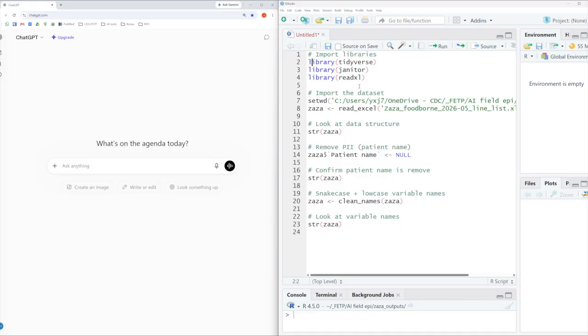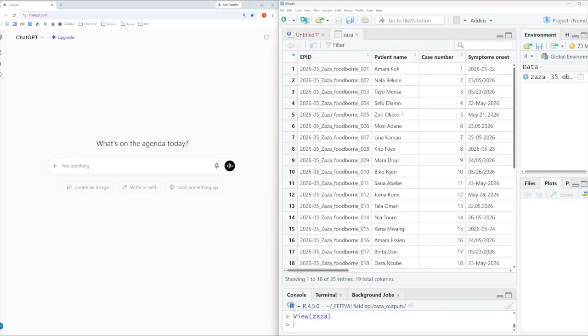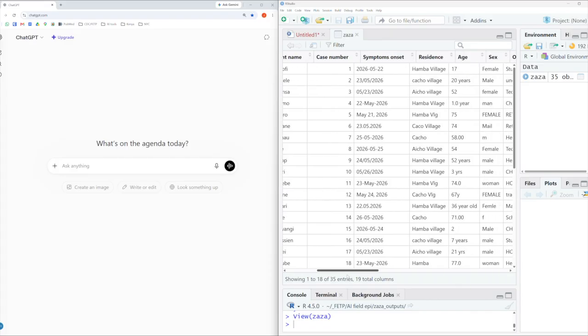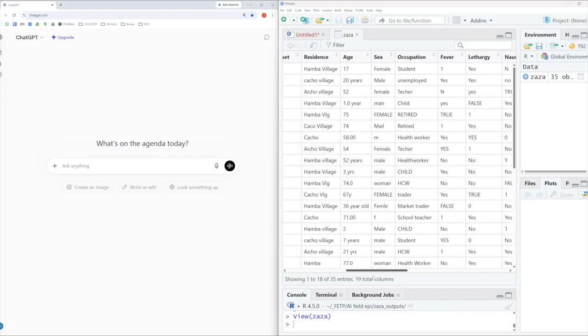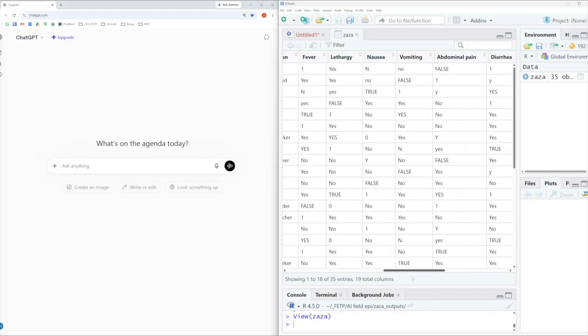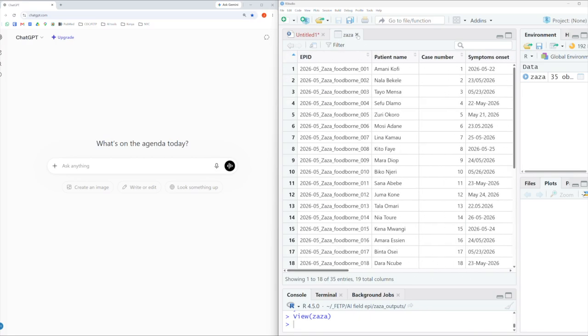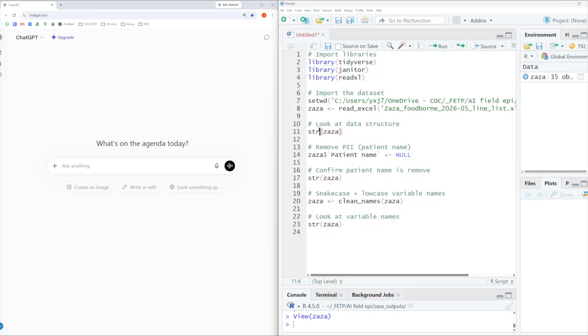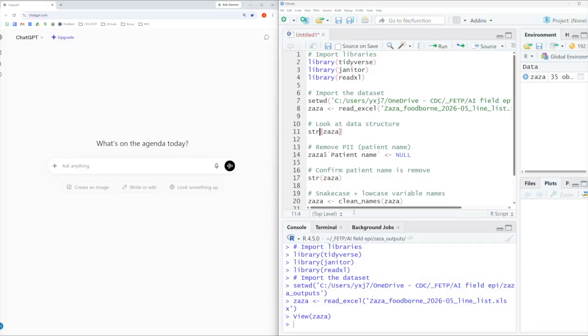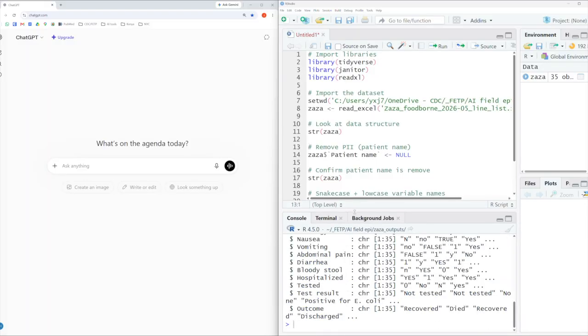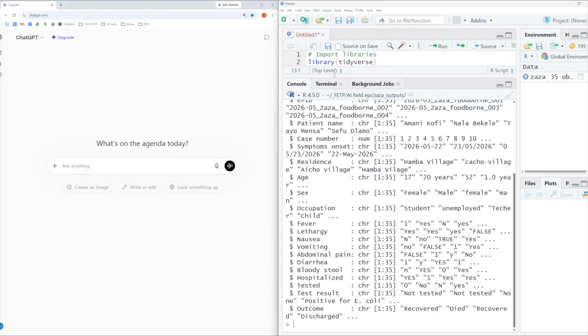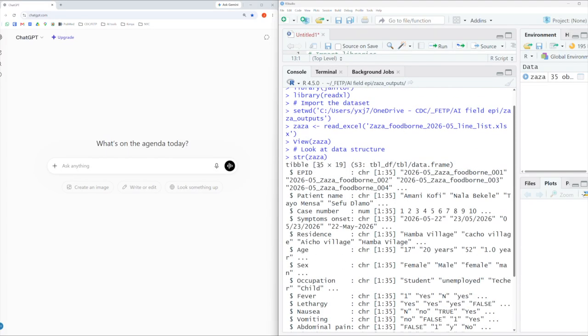So the first thing I'm going to do is import a few libraries that I'm going to use, and then I'm going to import the data. If I take a look at the data set, I can see that it looks similar to what we just looked at in the Excel file. And one thing we want to do is just take a look at the structure, which is the variable names. And so we can see here that the data set includes patient name.